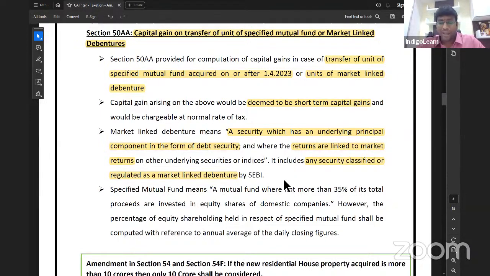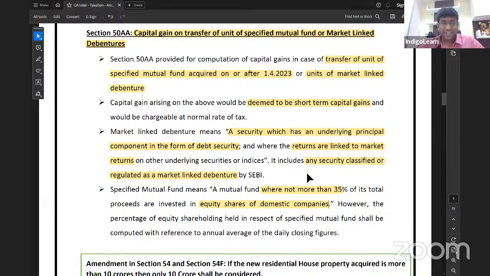And specified mutual fund means a mutual fund where not more than 35% of total proceeds are invested in equity shares of domestic company. Not more than 35% is in equity share. Technically, it is something like debt-oriented mutual fund. Clear? Good.